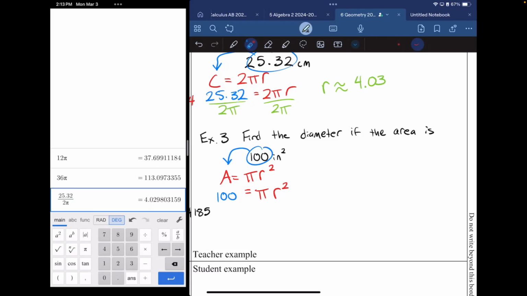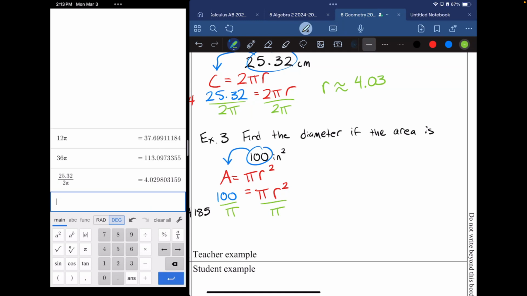So how do I solve this one? This one's a little bit tricky. What do I do to both sides? Someone other than Valentina. Well, no, we want to get r by itself, so let's move this over to this side. How do I move the pi over, Evan? Divide by pi, and I now have, I'm just going to leave this as 100 over pi is equal to r squared. I need to get r by itself. Someone other than Evan, someone other than Valentina. How to get r by itself?